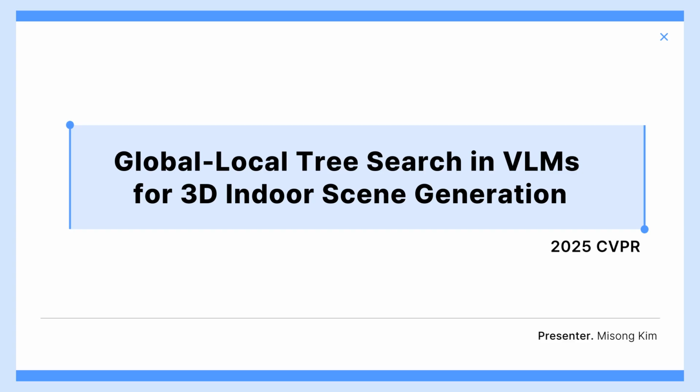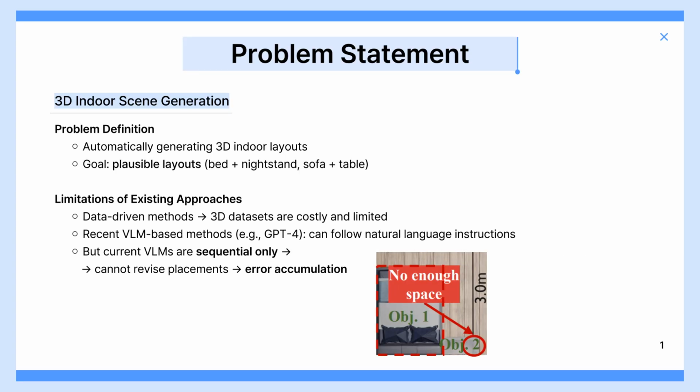Today I'll present a paper published at CVPR 2025 titled Global Local Tree Search in VLMs for 3D Indoor Scene Generation. This work focuses on automatic 3D indoor scene generation. The goal is not just to randomly place furniture inside a room, but to create plausible layouts that look natural to humans. For example, a bed is usually next to a nightstand, and a sofa usually has a table in front of it. Many previous studies have tried to solve this problem, but there are still clear limitations.